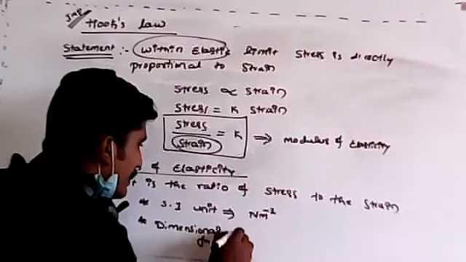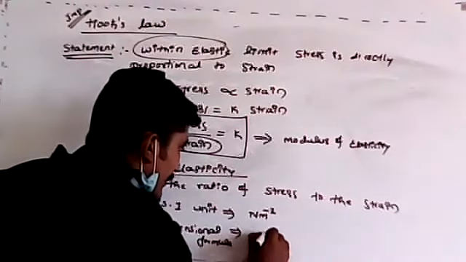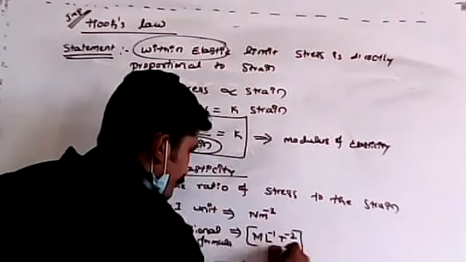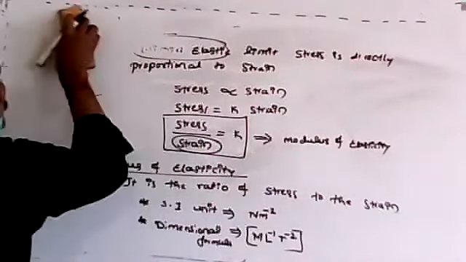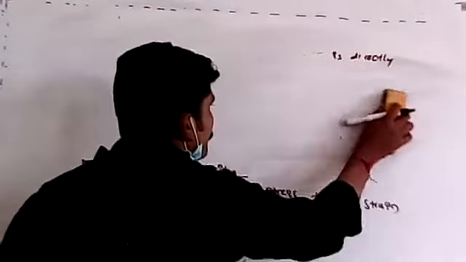Anyone, can you tell me what is the dimensional formula for this? M L raised to -1, T raised to -2. Is it correct? Yes, Shravan, correct. Remember this. Then we have to know a few more things about this one.